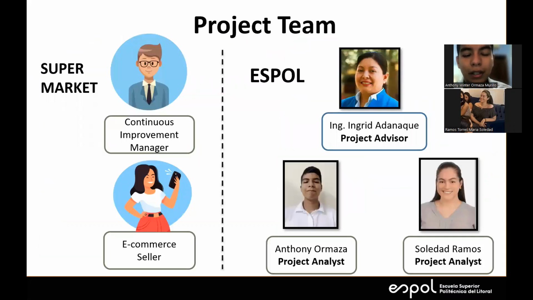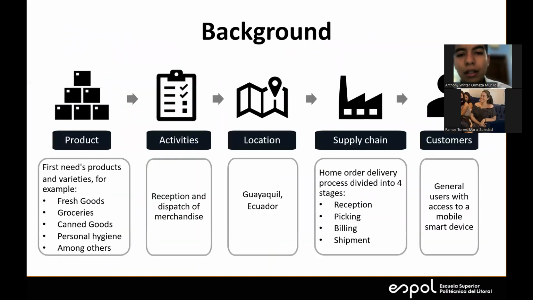The project team in the supermarket is conformed with the continuous improvement manager and the e-commerce seller. This is the background of the process. We have the products, activities, location, supply chain, and customer.